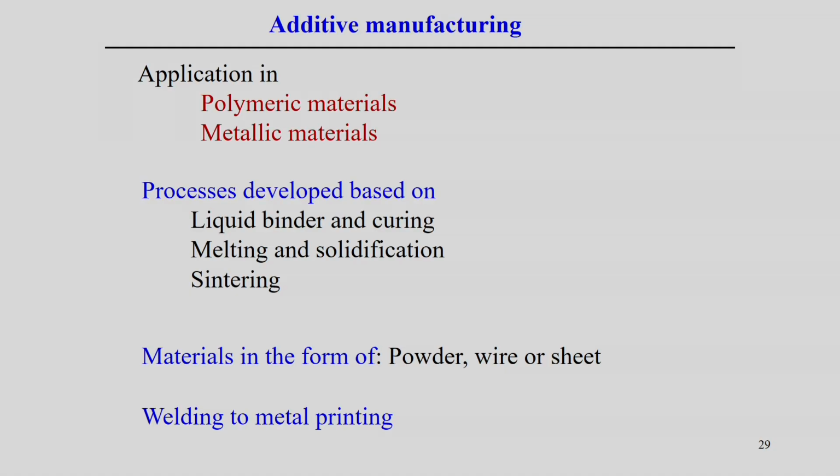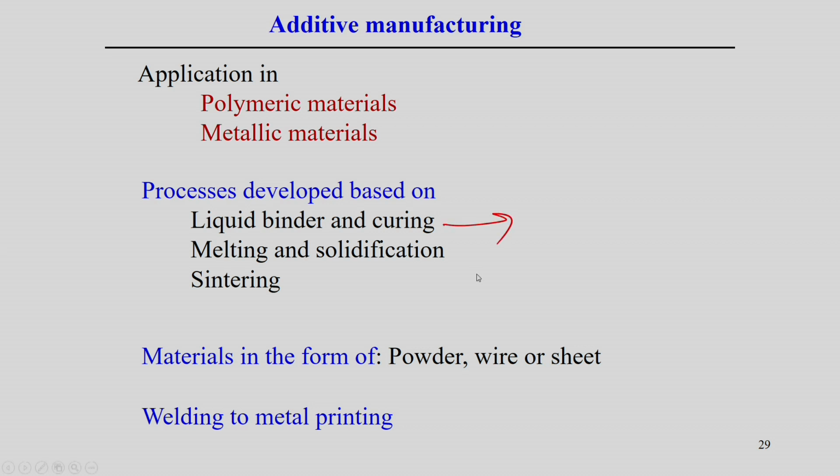Now, in general, if we look at the developed additive manufacturing processes, overall the application is either in polymeric material or metallic material, the two basic parts, or it is also possible to create some kind of functionally graded material. That is combining two different metals depending upon the applications. Now, apart from the application area, an additive manufacturing process is developed based on the liquid binder and the curing process.